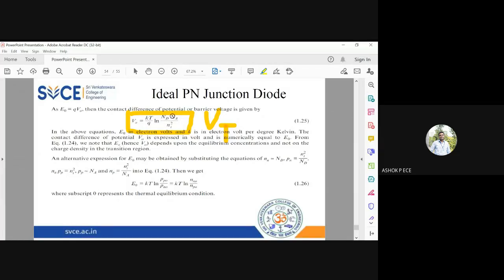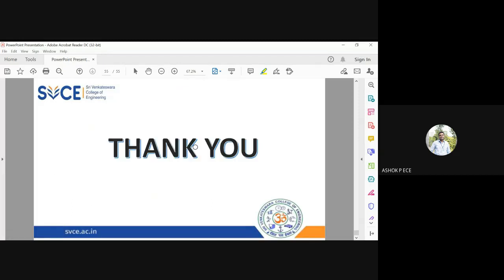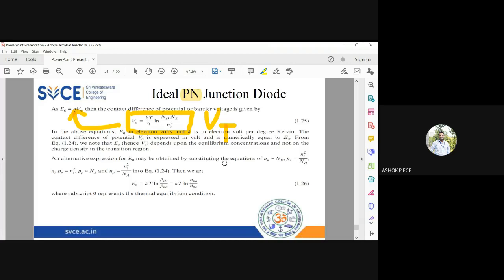ND is the donor concentration. In a PN junction, one side will have donors and one side will have acceptors, right? So the product is taken, KT by Q ln ND NA by Ni squared. From this, I can find the barrier potential of the PN junction diode. From the barrier potential, I can find the barrier energy level: E naught equals Q into V naught. So this is the equation used to find the barrier potential of the PN junction diode.